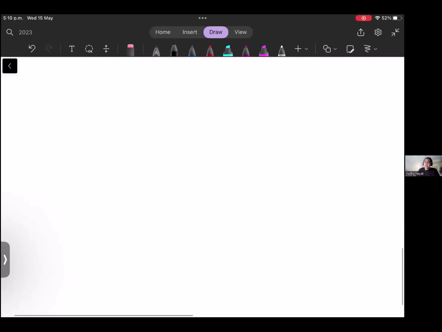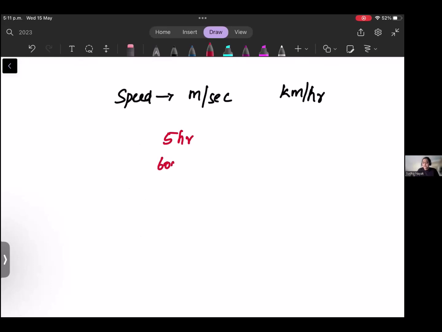So distance, speed, time, it's very important, and the speed will always be mentioned as meter per second or kilometer per hour. So if they have given the time in hour, like 5 hours and 600 meters, you need to convert it so that it is either this or this. So conversion is up to you, whichever you want to convert. Unless they have specified in the question, you are free to do the conversion. Okay, so that concludes the number system.